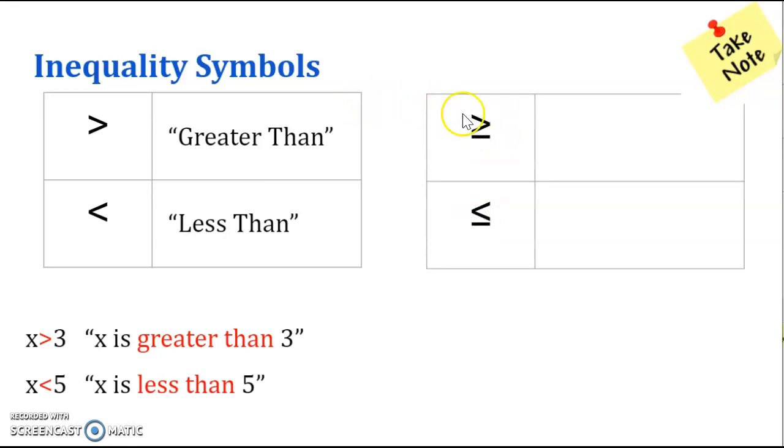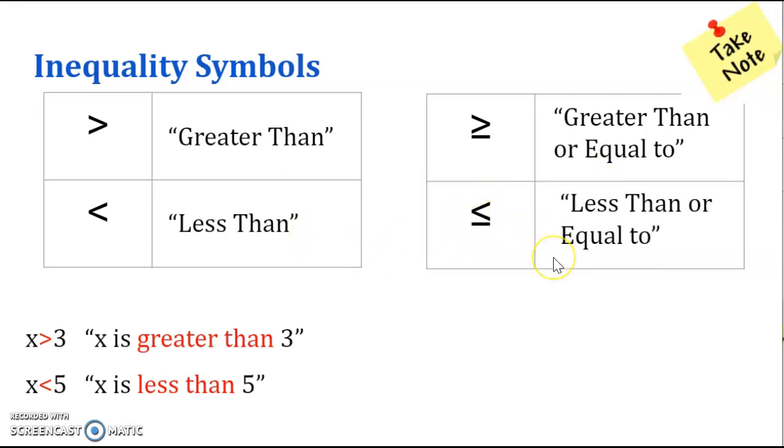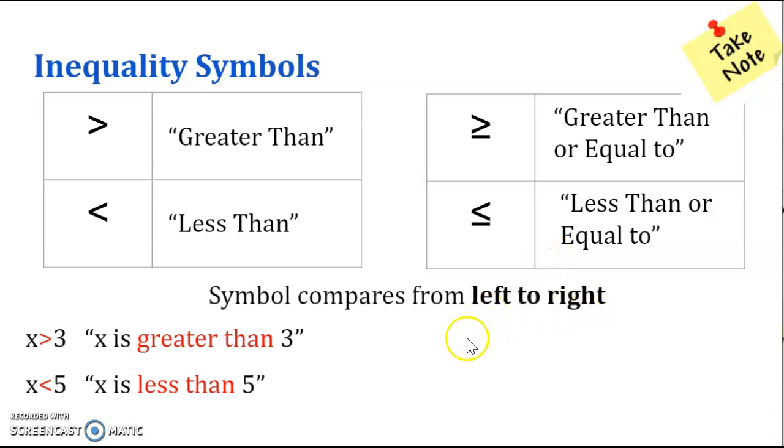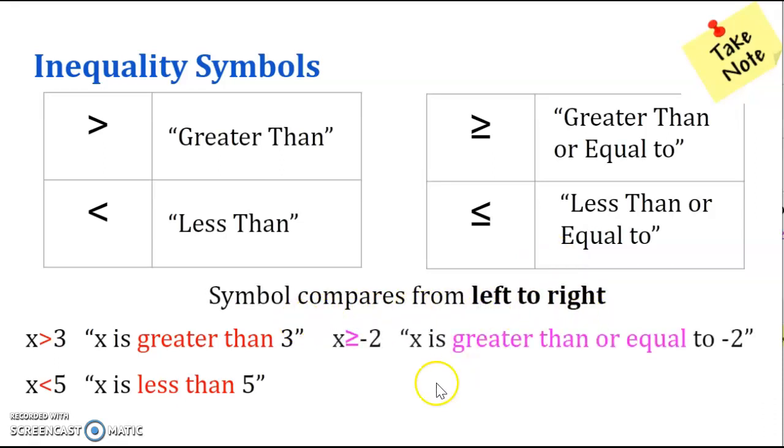And then there are two more inequality symbols with a bar underneath. This is the same as greater than, but greater than or equal to. That bar underneath is shorthand for equals as well as greater than. So we read this as greater than or equal to. And this is the less than symbol plus the equal sign, so it's less than or equal to. Symbols compare from left to right as before. So if you have x is greater than or equal to -2, that's how you read it. And this next one you read as x is less than or equal to -3.